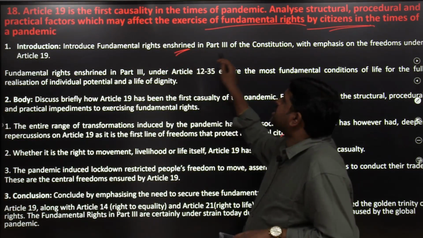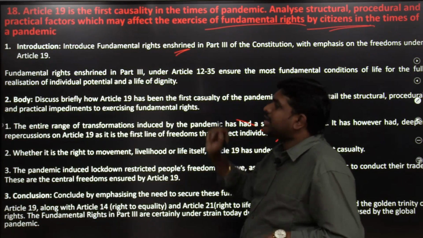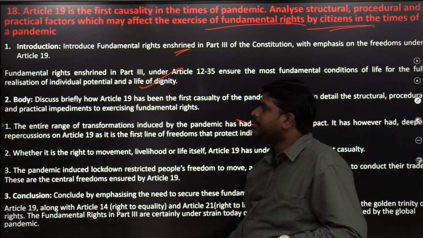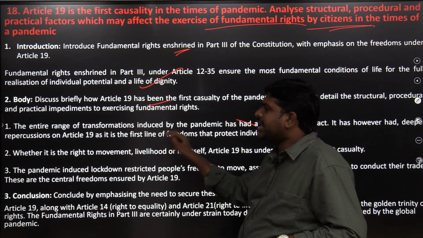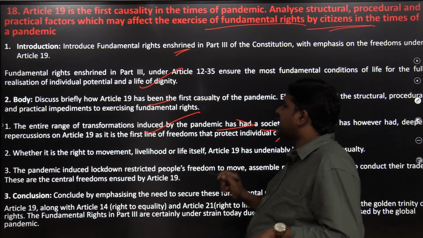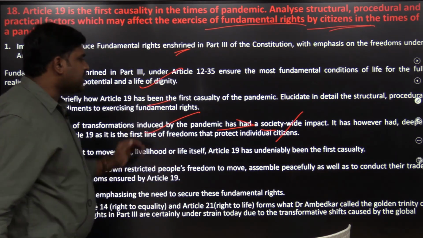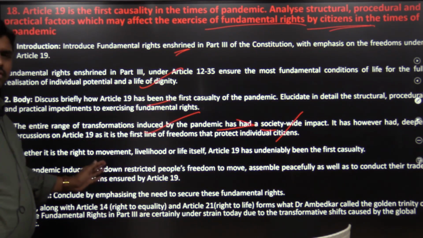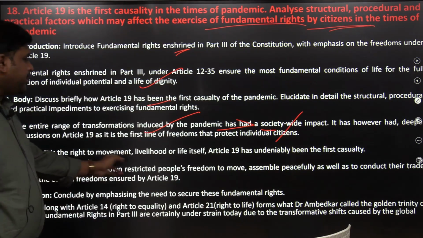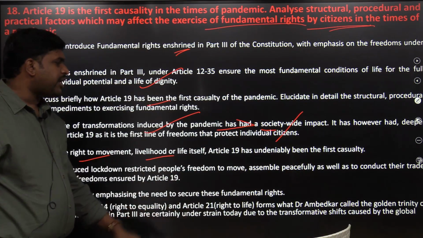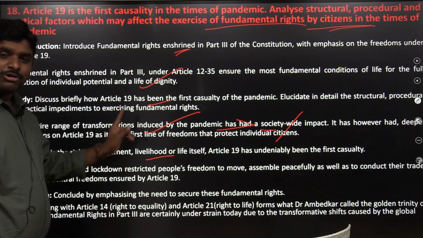Introduce fundamental rights enshrined in Part 3 of the Constitution, with emphasis on Article 19. In the body, discuss Article 19 and how the entire range of transformation induced by the pandemic has had a societal impact, with repercussions on Article 19. Why? Because free movement is not allowed. Right to movement is not allowed. Livelihood or life itself, Article 19 has undeniably been the first casualty, 100%, because of COVID.